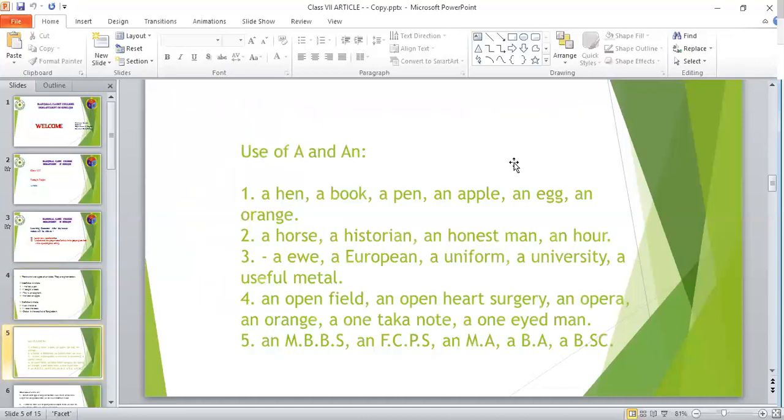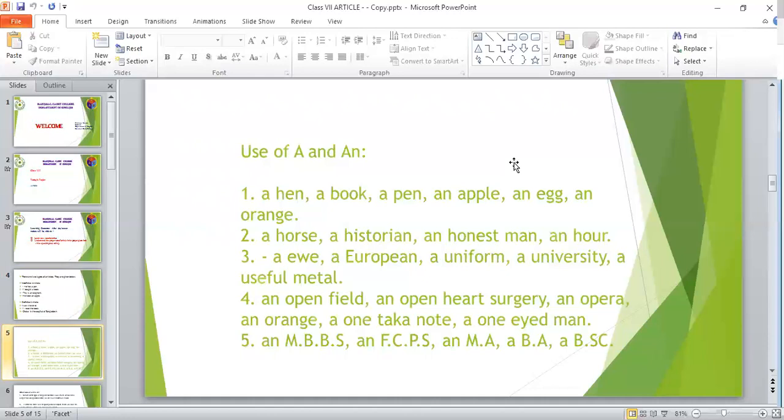Now let's see a few uses of a and an. These are very common. You see a hen, a book, a pen, an apple, an egg, an orange. Now, dear cadets, see, before hen, we have given a, but before apple, we have given an.